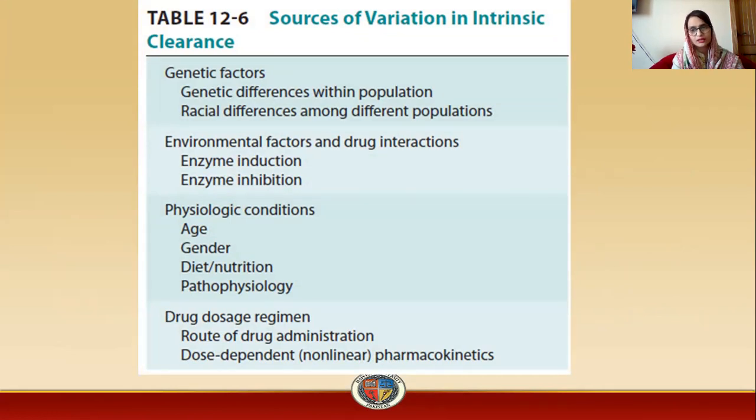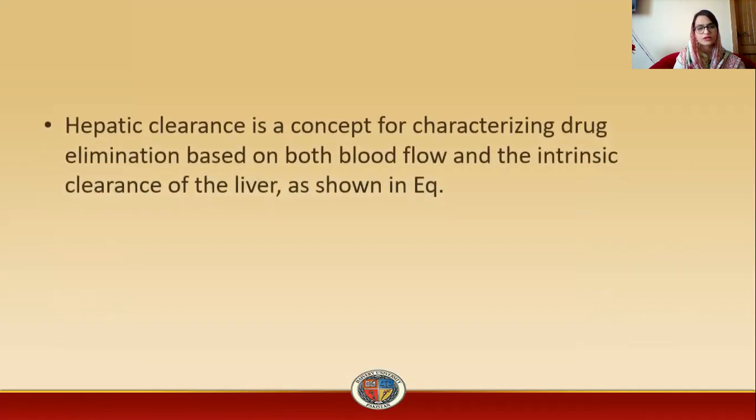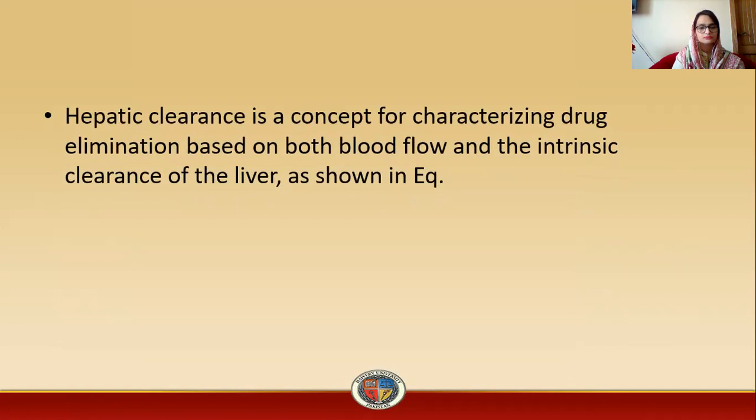Enzyme induction and enzyme inhibition can affect the rate of clearance, as can physiological conditions such as age, gender, diet, nutrition, or pathophysiology, and the drug dosage regimen, that is, route of drug administration, dose-dependent, non-linear pharmacokinetics. These are the factors that can affect the renal rate of elimination or hepatic clearance.